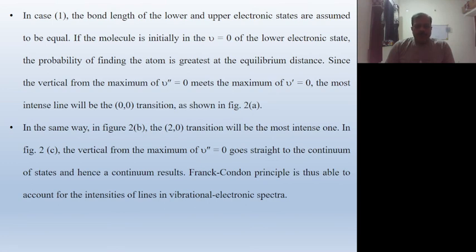In figure 2b, the transition allowed between ground state energy 0 and upper state energy 2 will be the most intense. In figure 2c, the vertical from the maximum of nu double prime equal to 0, the ground state, goes straight to the continuum of the upper state, and hence the result is a continuum, meaning this transition will be a continuum in figure 2c.